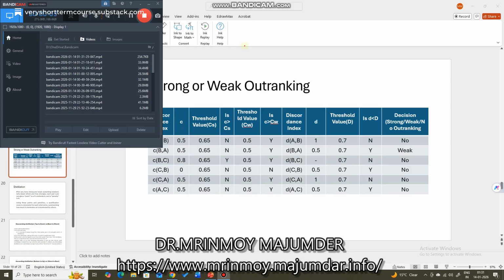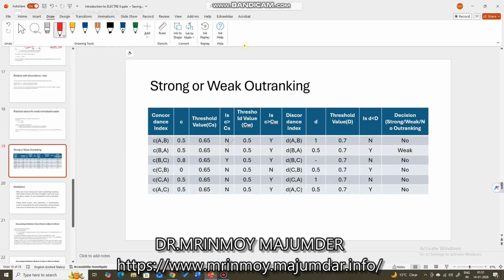0.65, right? So as usual, we have to ask whether this concordance index value 0.5 for A and B is greater than strong concordance or not. The answer is no. Is it greater than the weak concordance value? The answer is yes. We have taken the weak concordance value as 0.5. I have already discussed this.